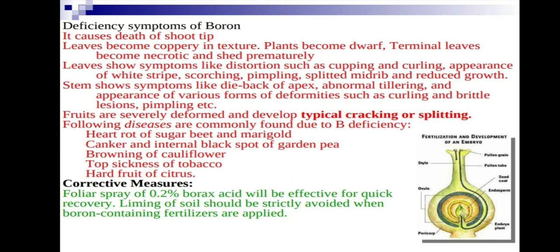Foliar spray of 0.2% boric acid will be effective for quick recovery. Liming of soil should be strictly avoided when boron-containing fertilizers are applied. When boron-containing fertilizers are applied to the soil, we must avoid liming, that is, adding calcium carbonate (CaCO3) to the soil to reclaim acidic soils.